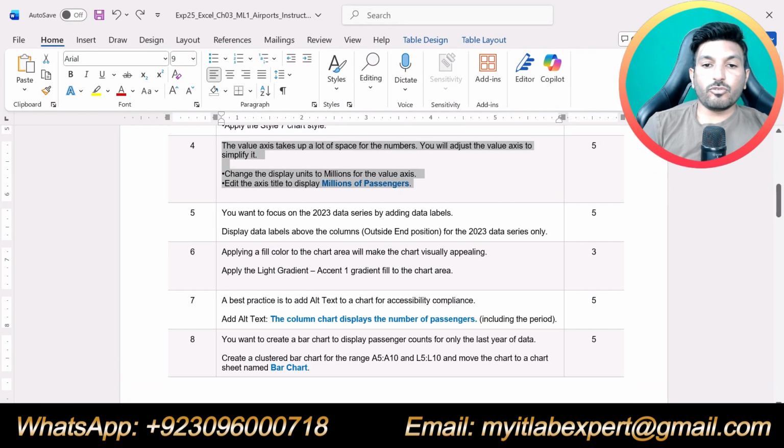So now let's move to next step, that is step number 5. You want to focus on 2023 data series by adding data labels. Display data labels above the column outside and position for the 2023 data series.